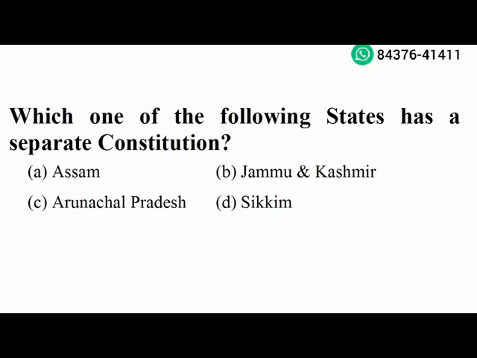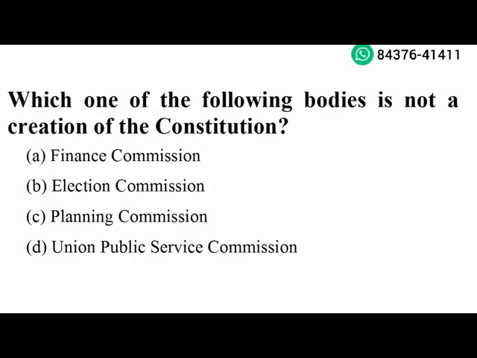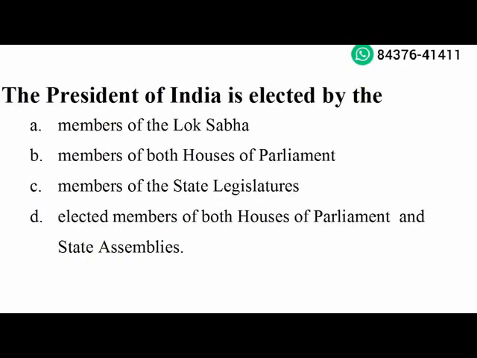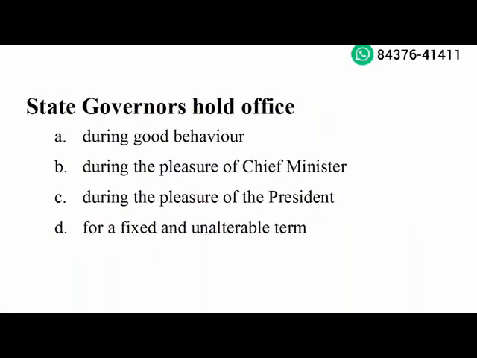Next question. Which one of the following bodies is not a creation of the constitution? Planning Commission. Option C is the right answer. Next question. The President of India is elected by elected members of both houses of parliament and state assemblies. Option D is the right answer. Next question. State governors hold office during the pleasure of president. Option C is the right answer.